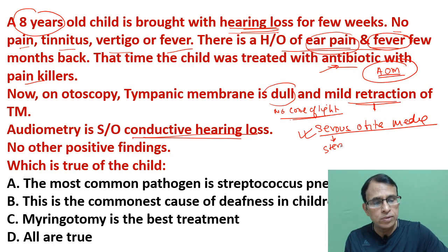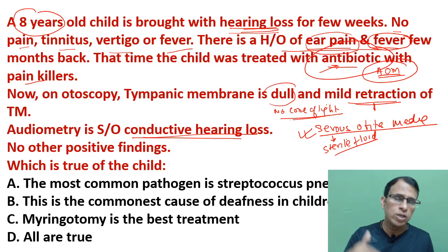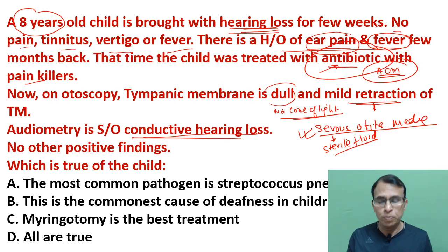I just told you, in the middle ear because of antibiotics that was given. So fluid is sterile, and serous otitis media always has sterile fluid in the middle ear. So if you aspirate the fluid and send for culture, it is not going to grow anything. There's going to be no pathogen. So first sentence is not true, right?